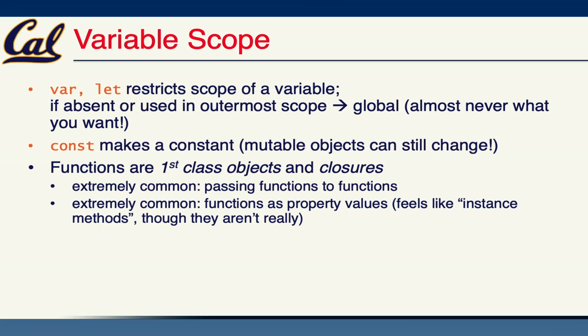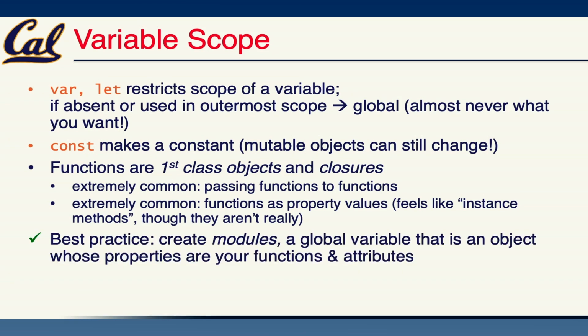So in the browser, when everything is global, JavaScript doesn't have the same sort of common functionality like Ruby does for explicitly declaring a module or a mixin or something like that. But similar tools and practices exist. And because JavaScript is dynamic, we can modify things when we need. The best practice is to basically make our own modules by using objects as a collection of related functions and information about a particular task. So you might make a movie object or a Rotten Potatoes object in JavaScript to group all this functionality together. And we'll definitely see some examples.